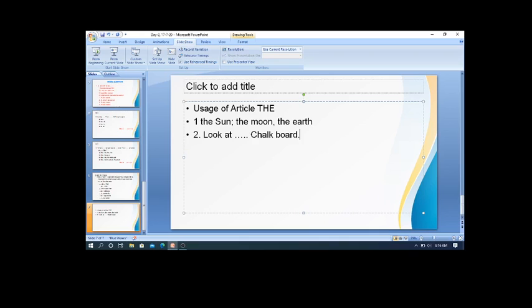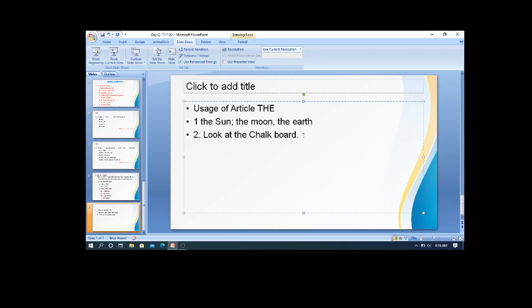The chalkboard that I am showing you to see. The chalkboard is the particular chalkboard that I am asking you to see, not a general one. So in these cases we use article the, when we are discussing a particular object at the point of time we are speaking.